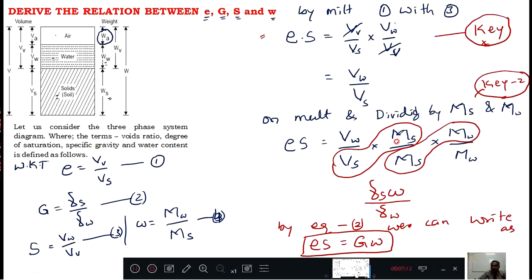If you forget to multiply and divide by Ms and MW, you will not get the derivation. It doesn't mean that you never get the derivation, but it becomes very difficult for you to derive the things. Okay, now any doubts? No doubts.